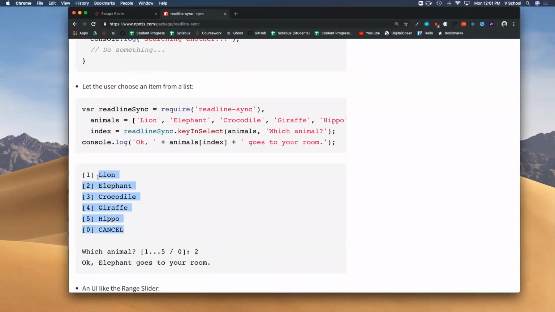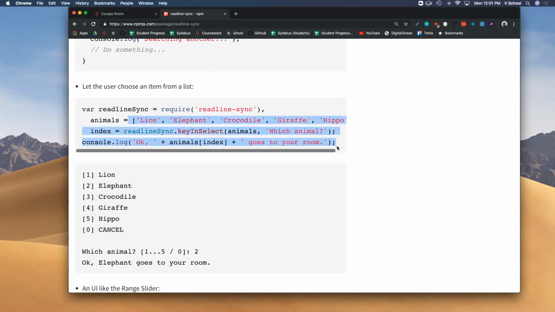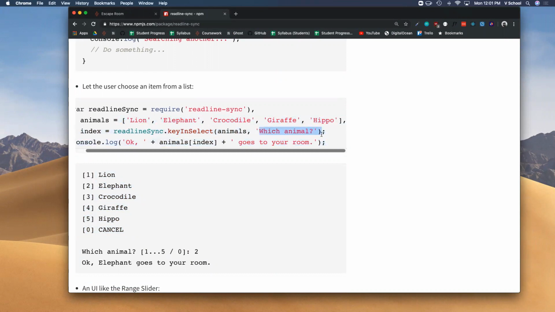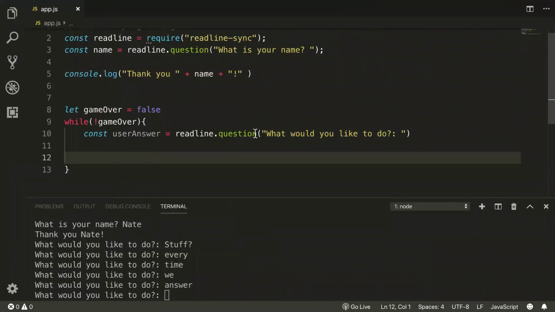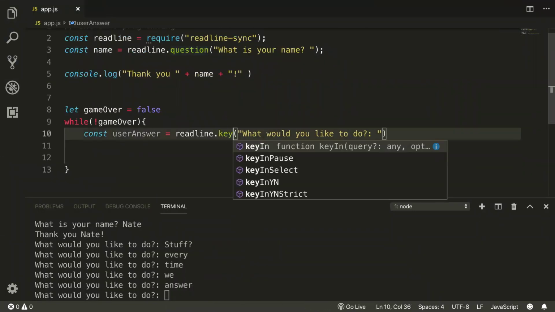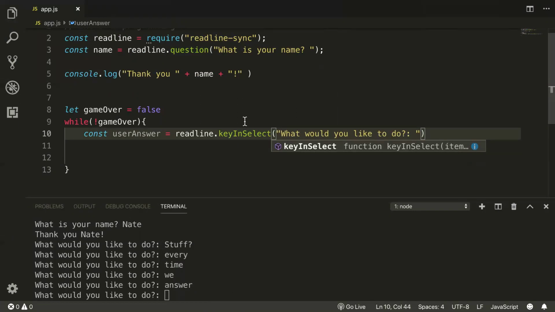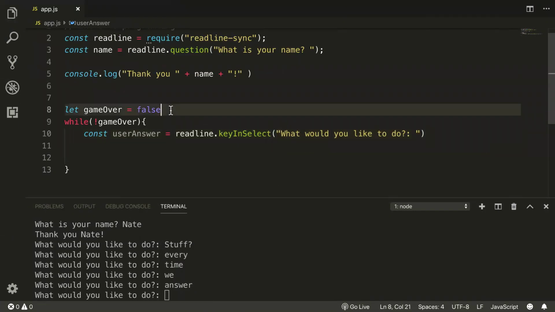And here it is. So what's the method called that does this? keyInSelect. It takes an array of options and a question to ask, and it will present it like this, and then ask your question, giving a numerical value for what they want to choose. Let's test it out. So instead of readline.question, we'll say readline.keyInSelect. And now I need to provide an array of options.